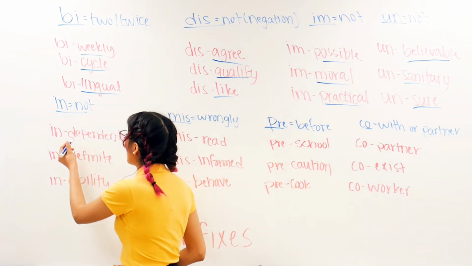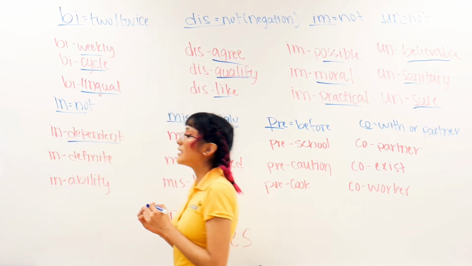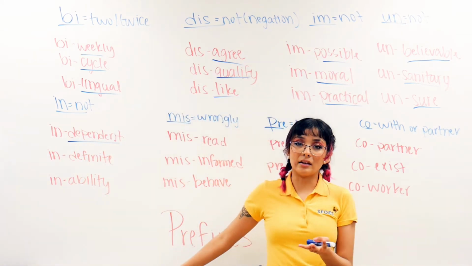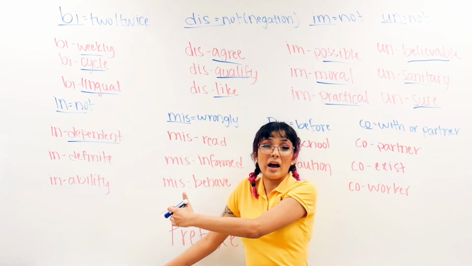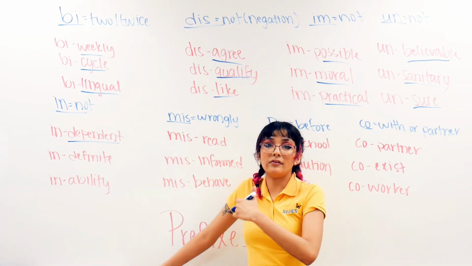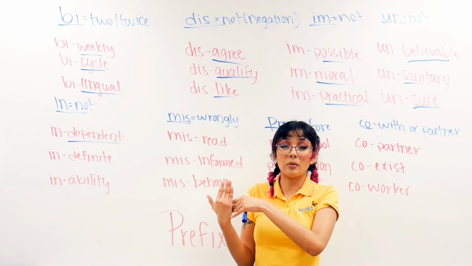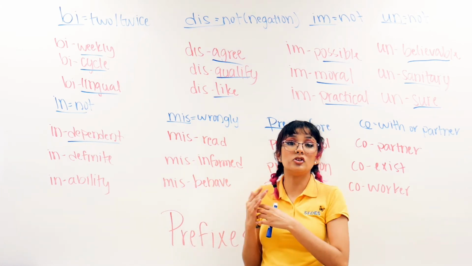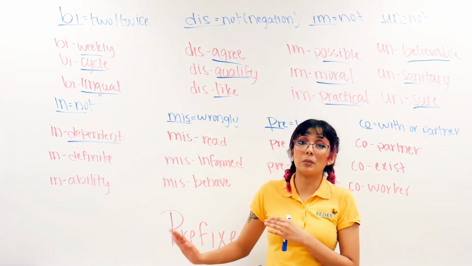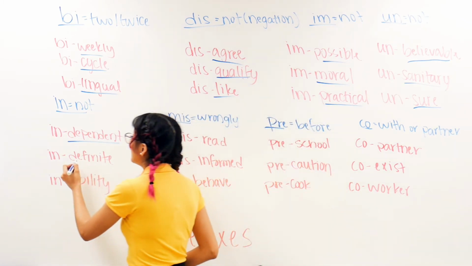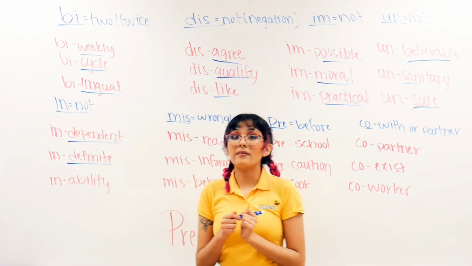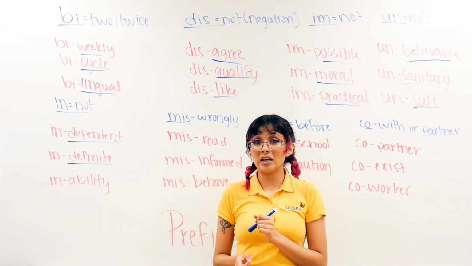And here we have independent. So dependent means that you are having to rely on someone, having to wait on someone. But when you're independent, that means you do not have to rely on anyone. You are by yourself and you are good. Then we have definite. Definite is something that is very specific, right?